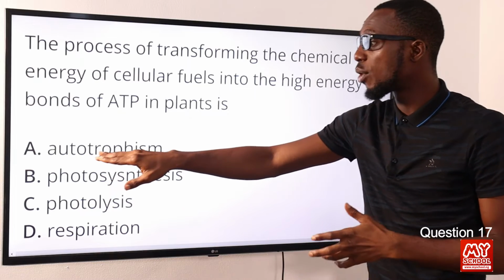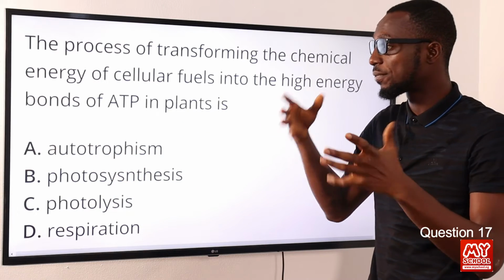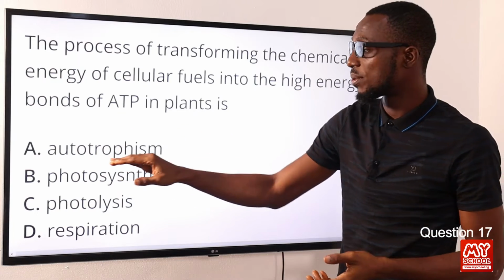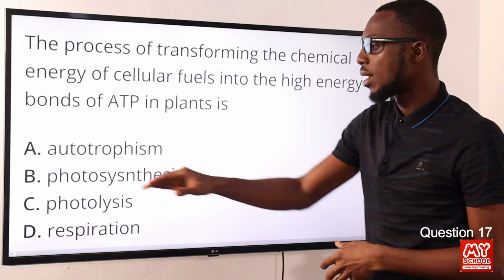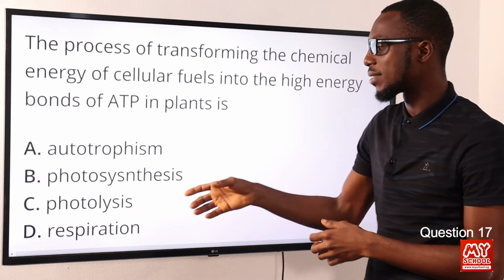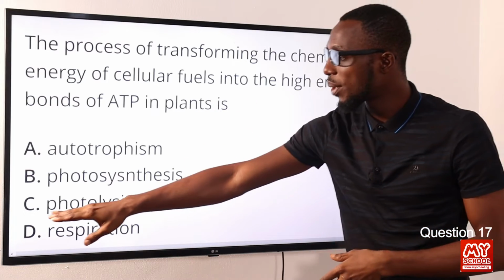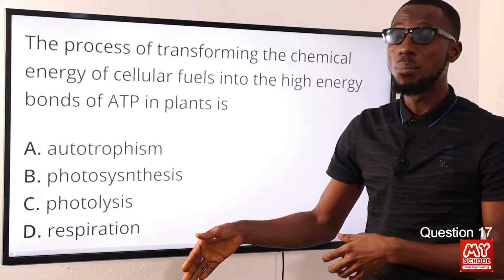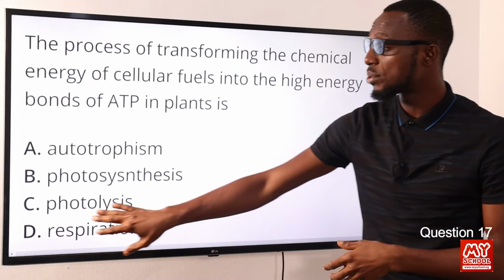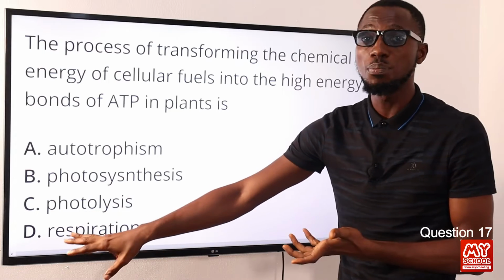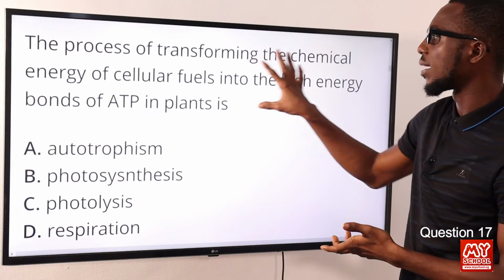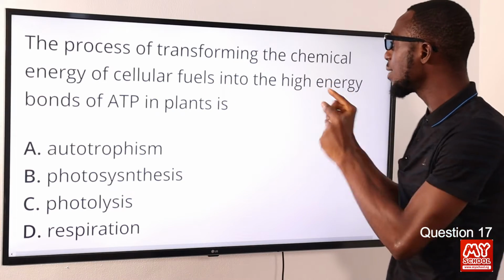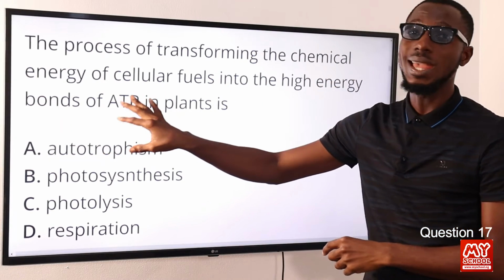When you talk about autotrophism, you're talking about a kind of nutrition whereby plants are able to manufacture their food by themselves. Photosynthesis, of course, you know about this, in the presence of sunlight. Then we have photolysis, that is due to the absorption of light, you are breaking down molecules. So the correct option here is option D for respiration, or cellular respiration, this is what happens there. The process of transforming the chemical energy of cellular fuels into high energy bonds of ATP.